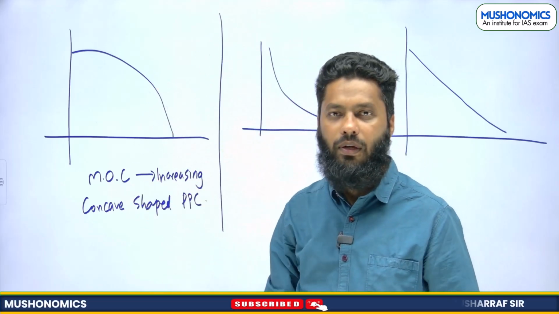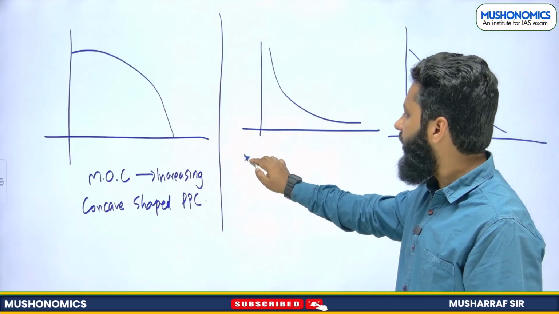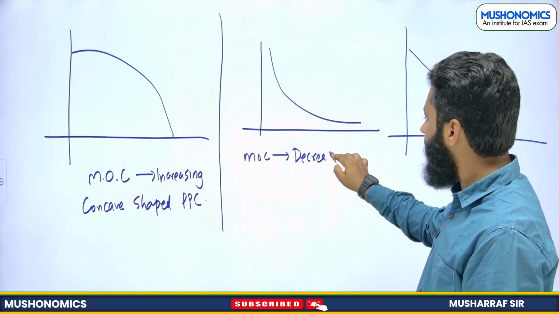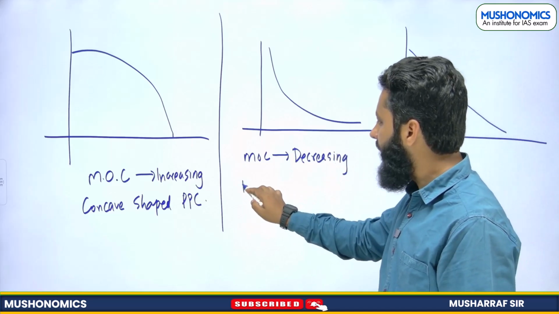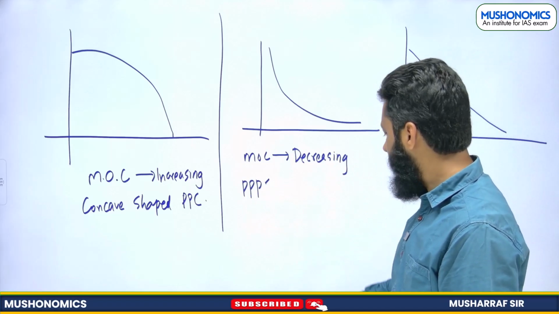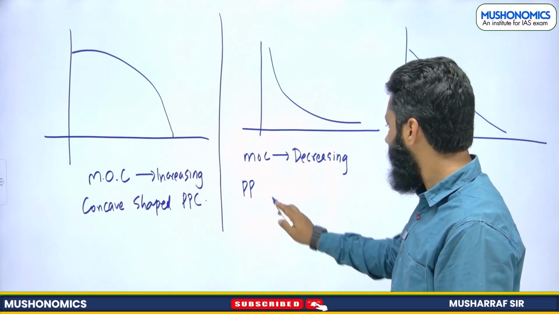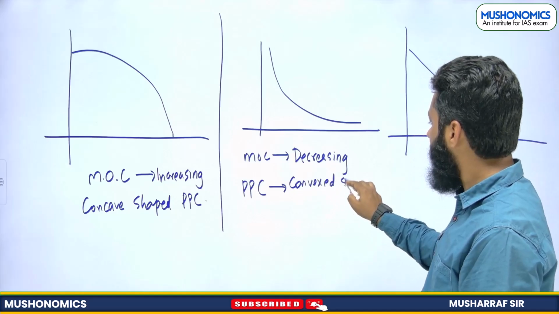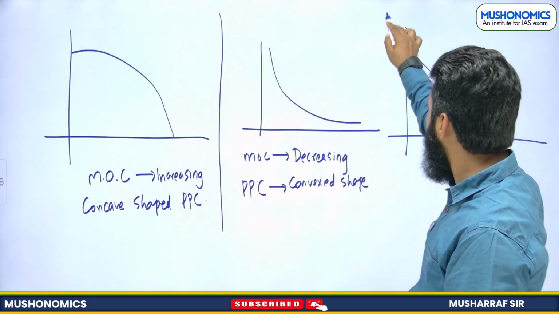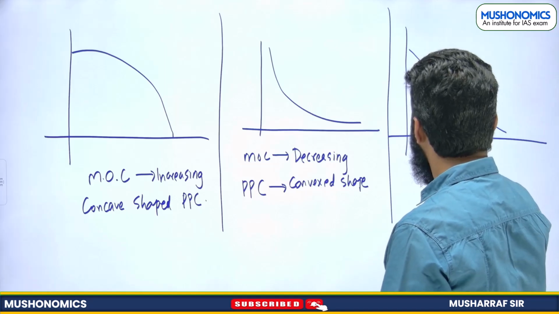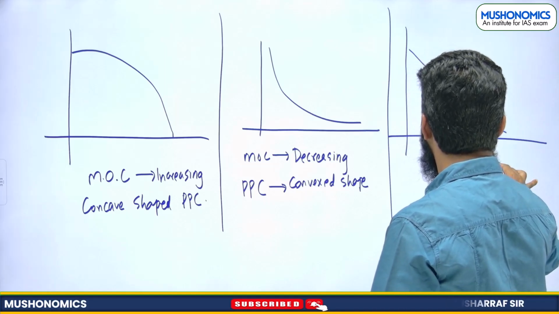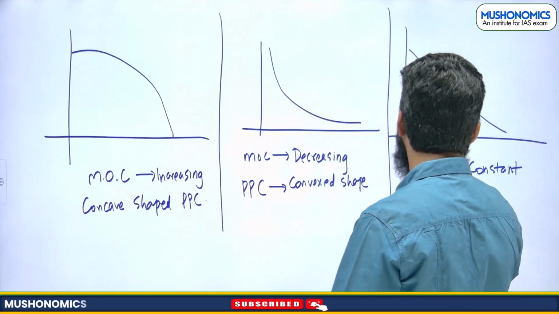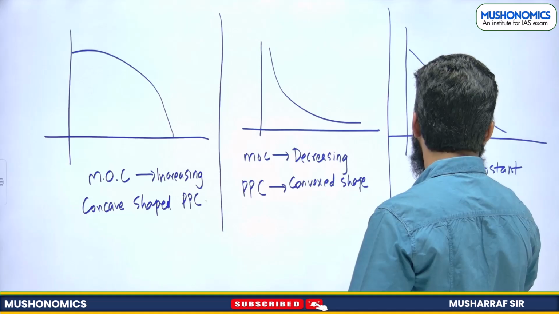When marginal opportunity cost is decreasing, we will get PPC of convex shape. And when marginal opportunity cost is constant, neither increasing nor decreasing, then we get the PPC as a straight line.